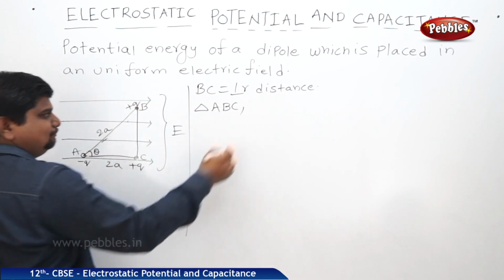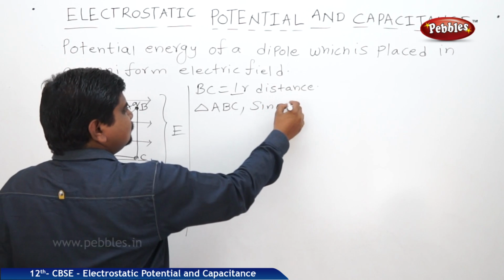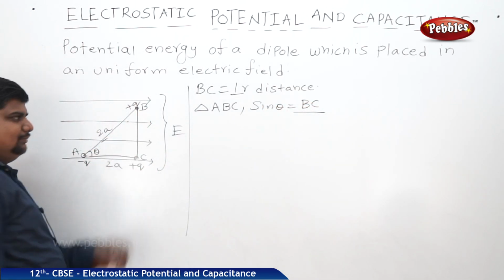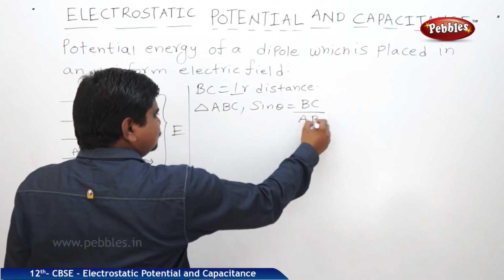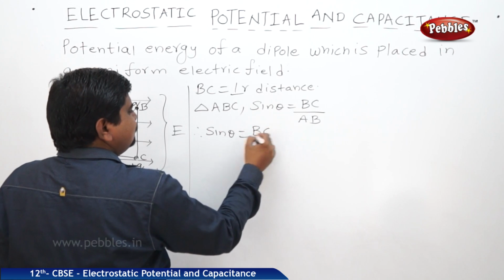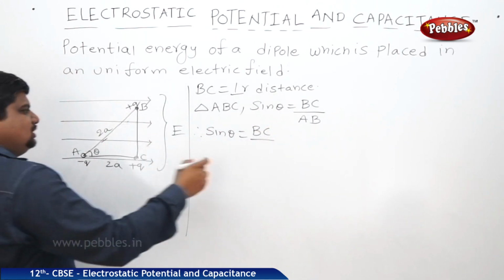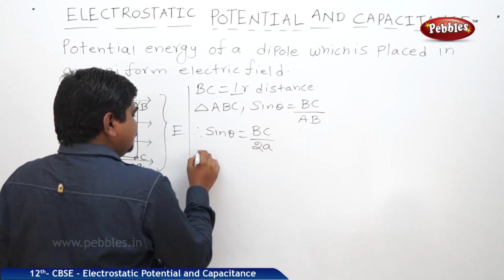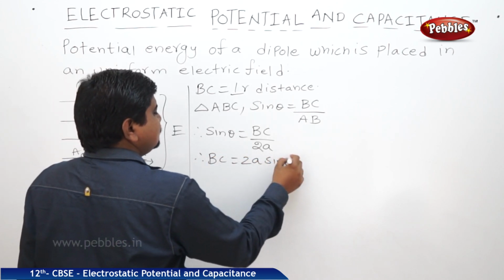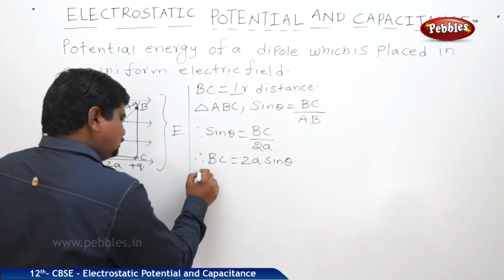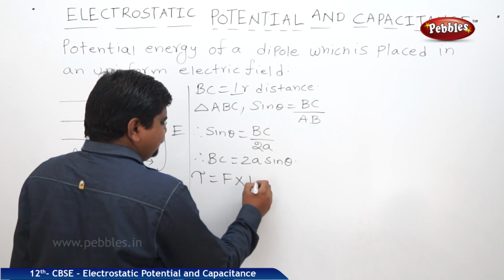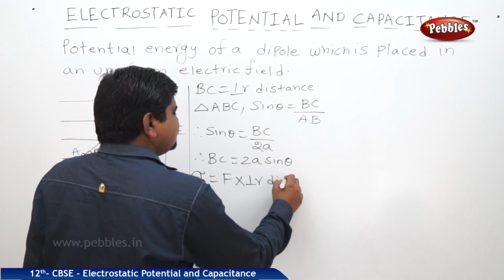Opposite means BC, hypotenuse AB. Therefore, sine theta is equal to BC by AB, which is 2a. Therefore, BC is equal to 2a sine theta. Torque is equal to force into perpendicular displacement.